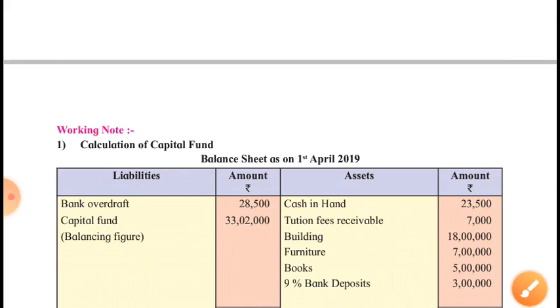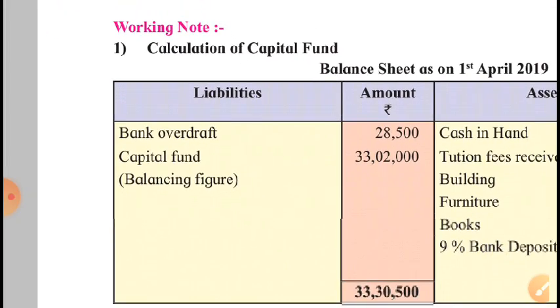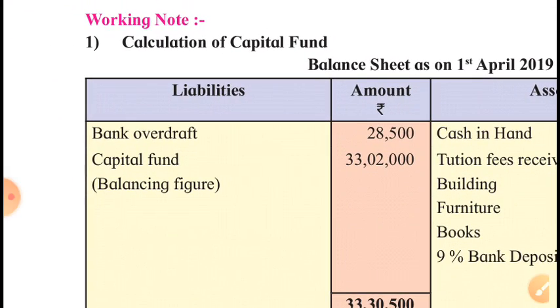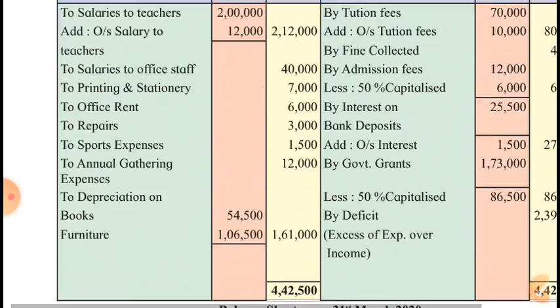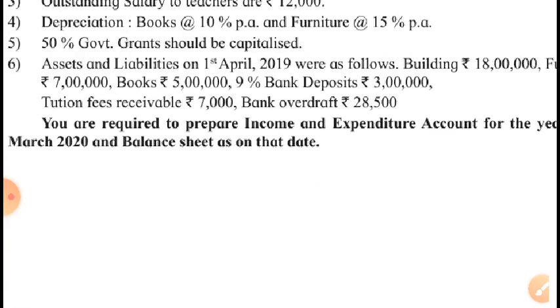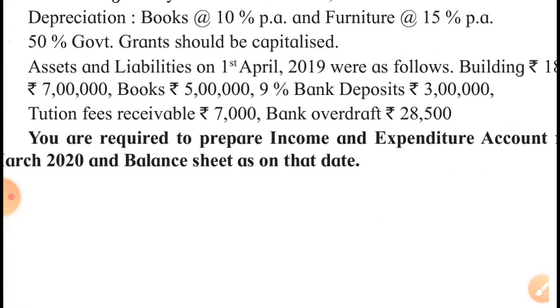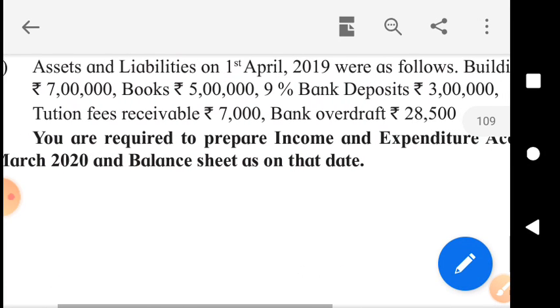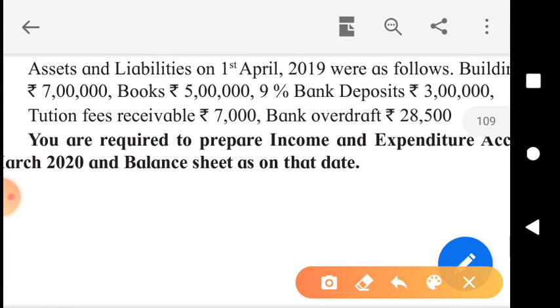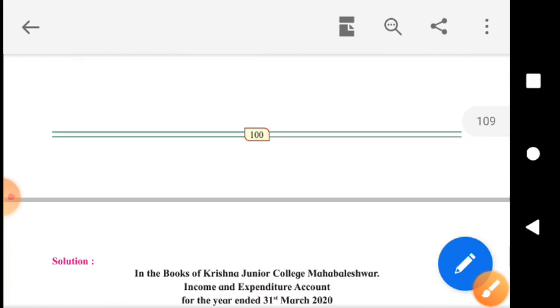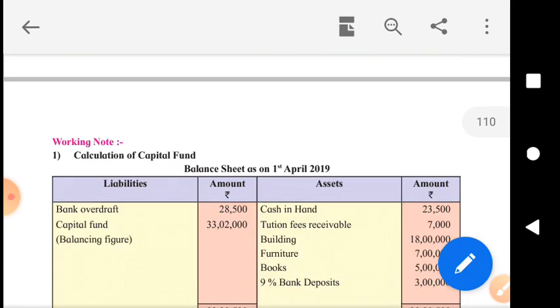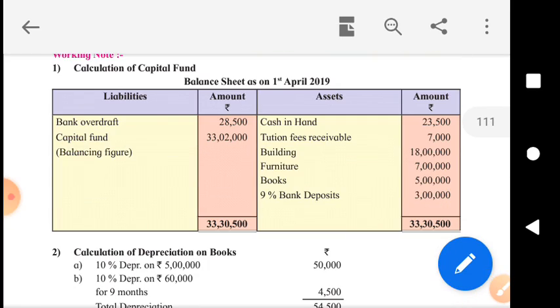Which are the liabilities at the beginning of the year? Just bank overdraft. That is the only liability we can see in this problem, which was at the beginning of the year. Here it is. The single liability at the beginning of the year is just 28,500 bank overdraft. So that liability will be shown on liability side of the opening balance sheet, and then easily we can get the amount of capital fund at the beginning of the year.